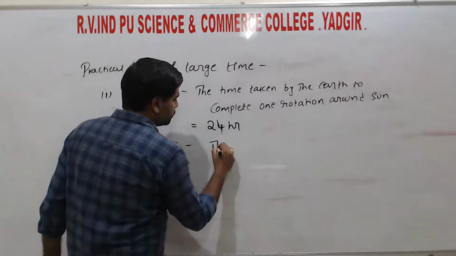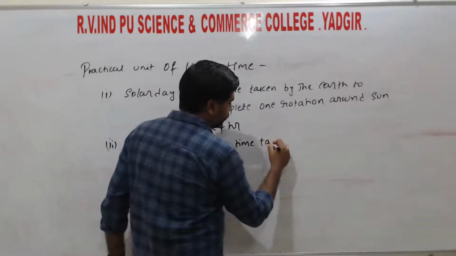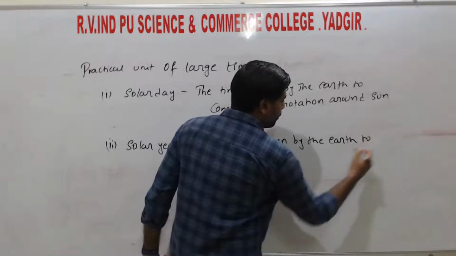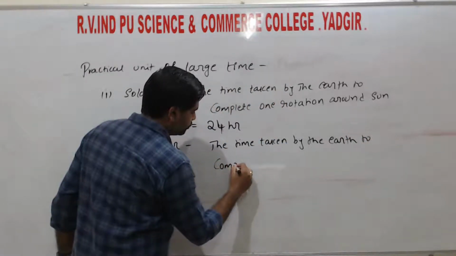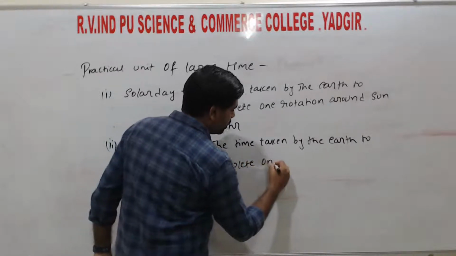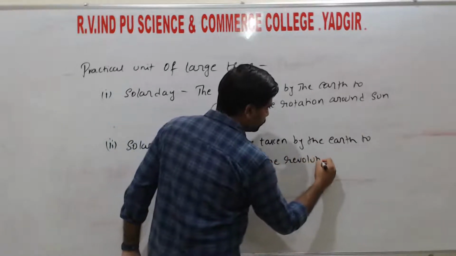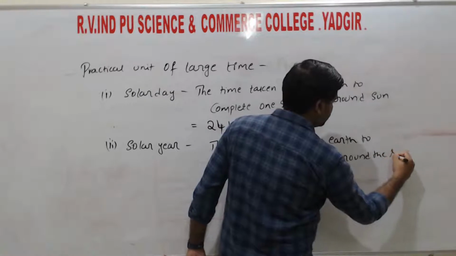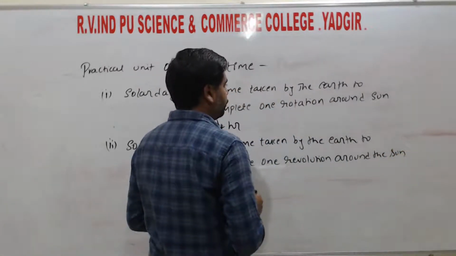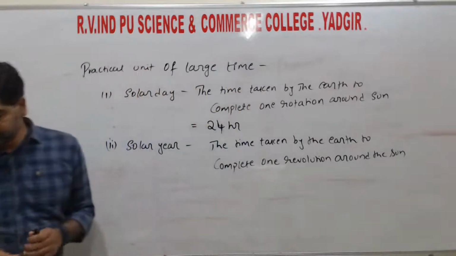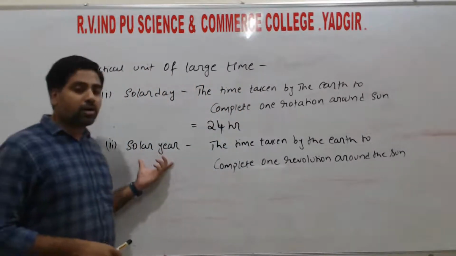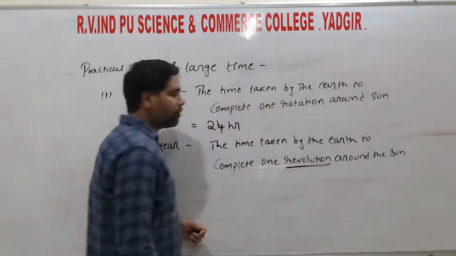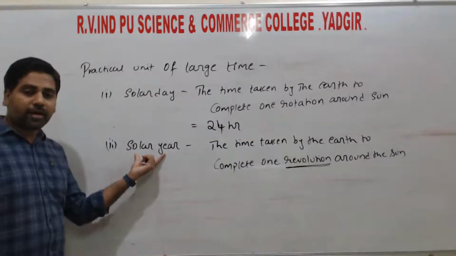It is the time taken by the earth to complete one revolution around the sun, right? So this we call a solar year.